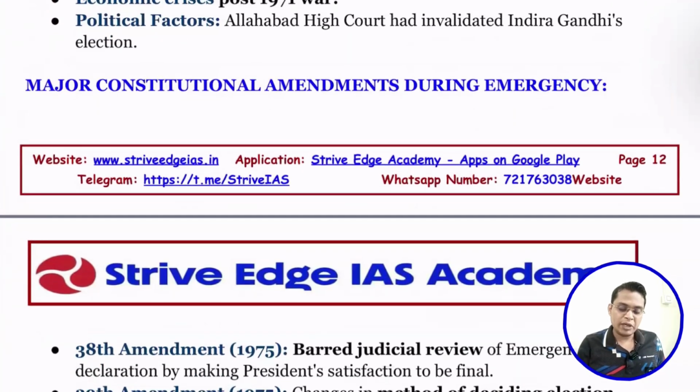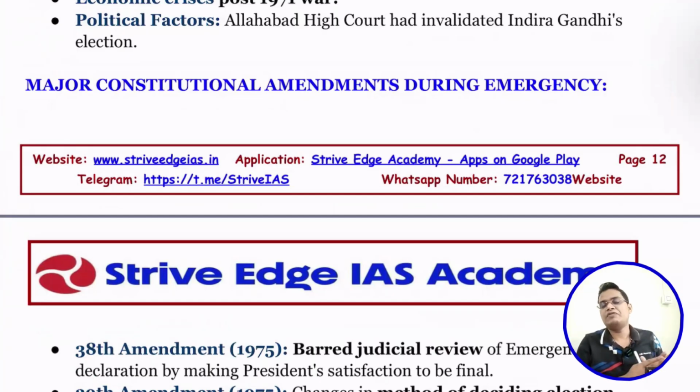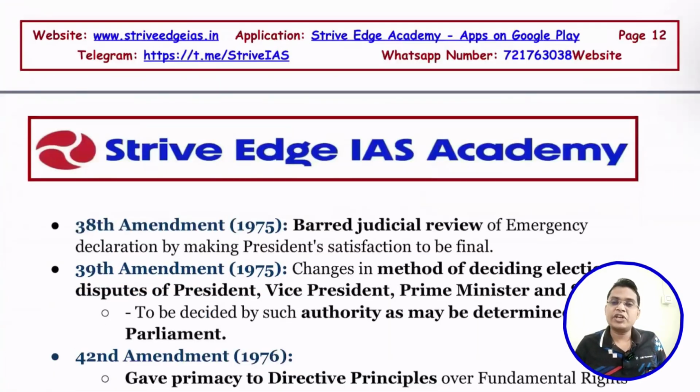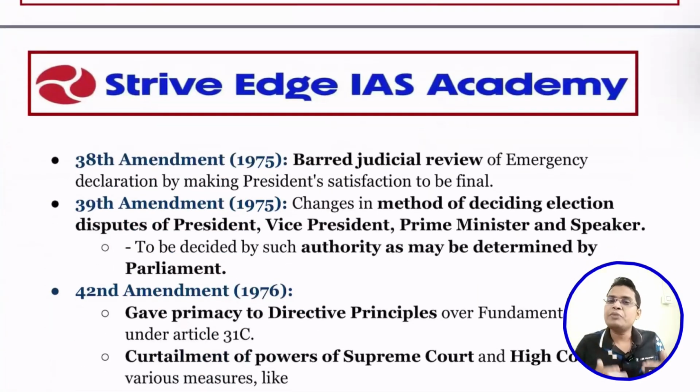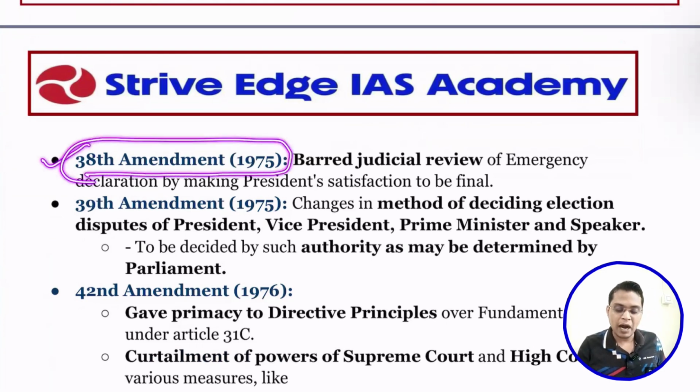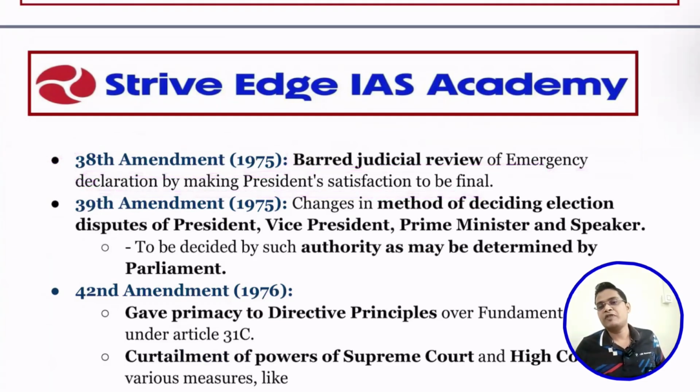Next are the major constitutional amendments during the Emergency. During the Emergency, many constitutional amendments were made by the Indira Gandhi government to make the executive more powerful and reduce the power of the judiciary. The first is the 38th Constitutional Amendment. It barred judicial review of the Emergency declaration by making the President's satisfaction final. That means once a National Emergency is imposed, it cannot be reviewed in the Supreme Court. It is final, taking away judicial review in the case of emergency power.